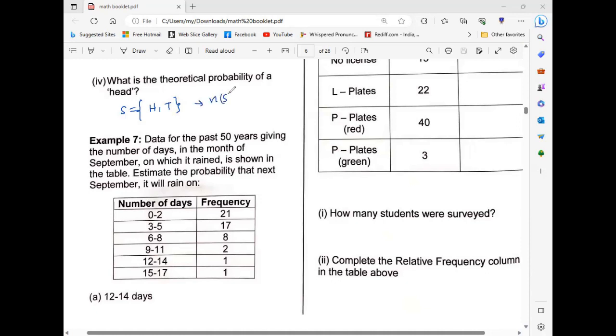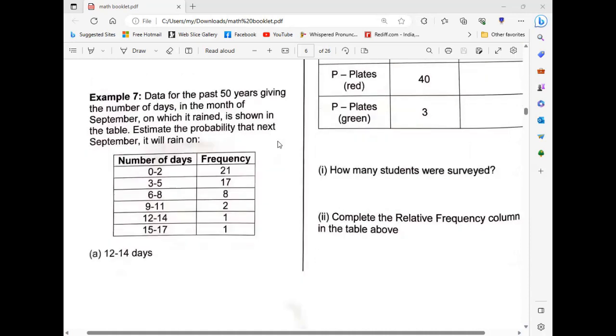So what is n(S)? n(S) means the cardinality of S, or number of elements in the set S. Head and tail, only 2. So the probability of head is only one thing out of 2, so 1 by 2 is the probability of that thing.